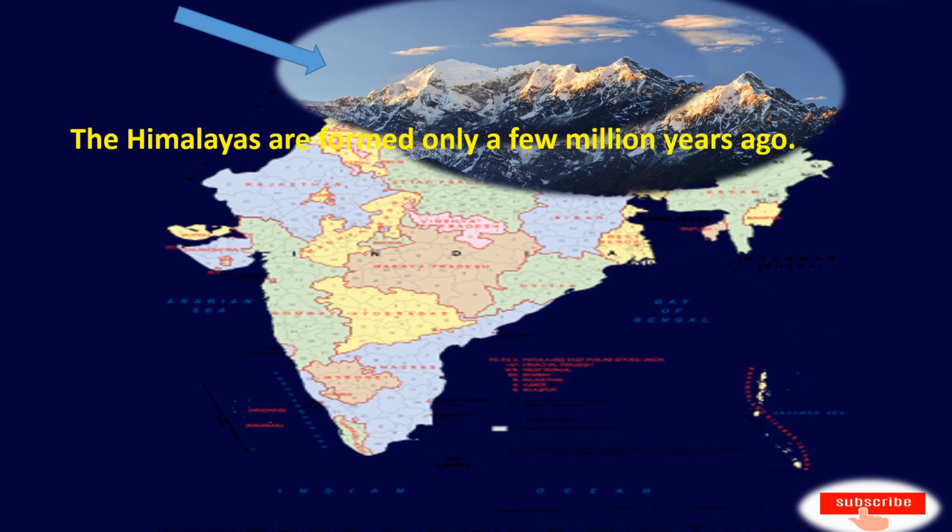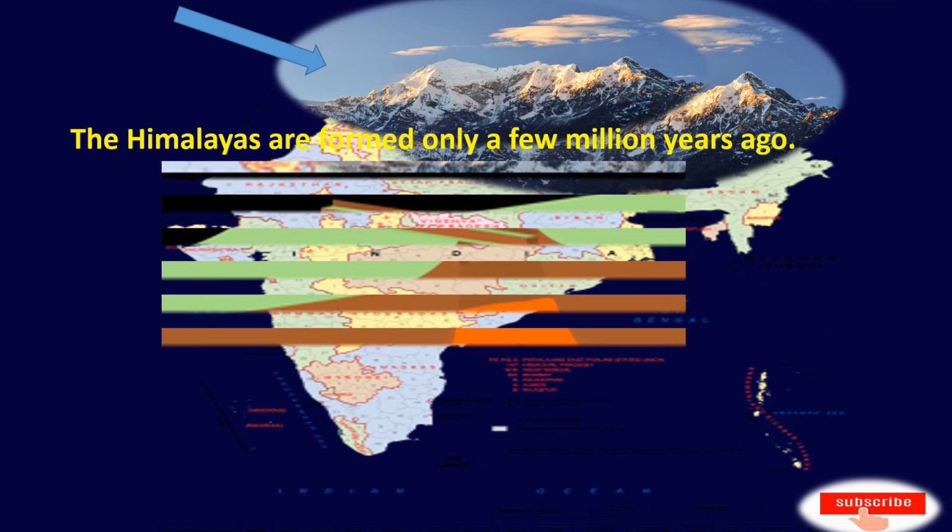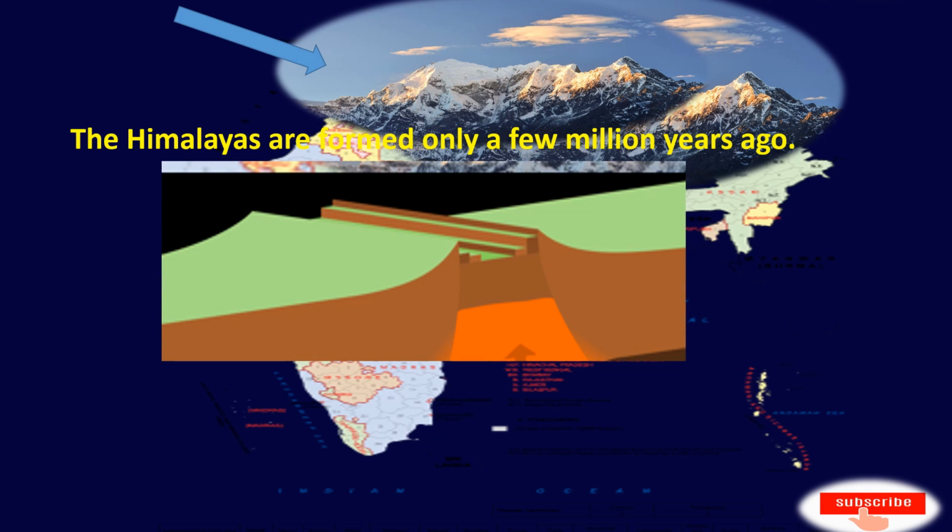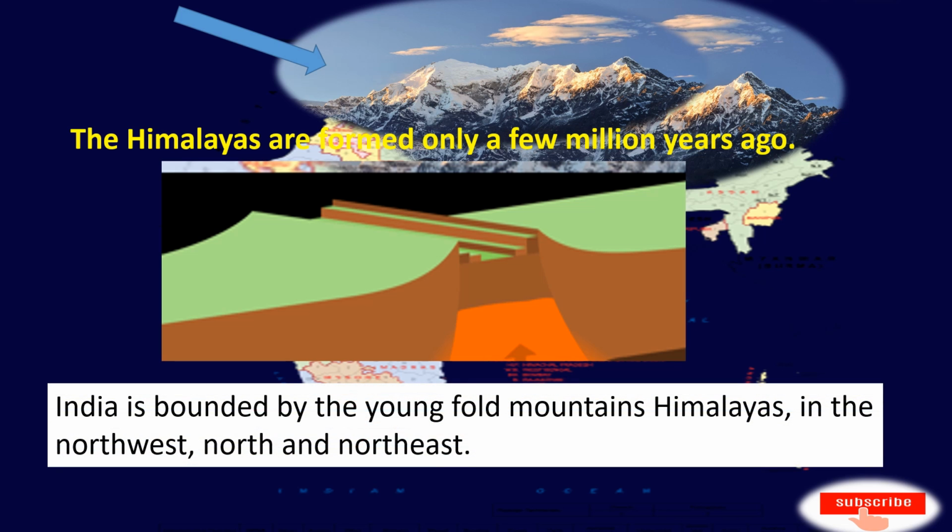Why are they called fold mountains? They are called fold mountains because they are formed when two or more tectonic plates are pushed together, as you can see in the picture. So Himalayas are called fold mountains. Therefore, the Himalayas are called Young Fold Mountains, and India is bounded by the Young Fold Mountains, Himalayas, in the northwest, north and northeast.